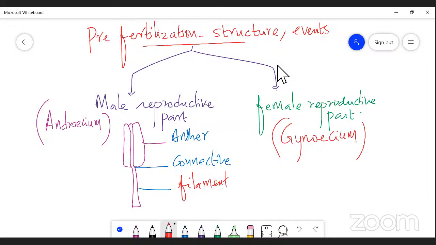This is the structure of the male reproductive part, the androecium.